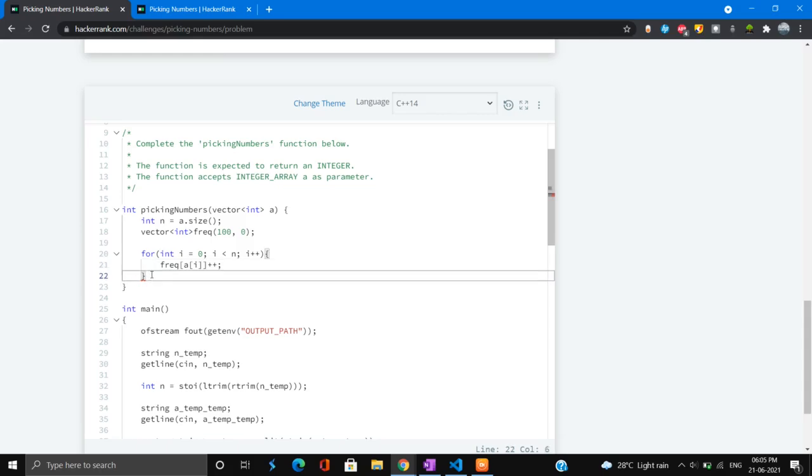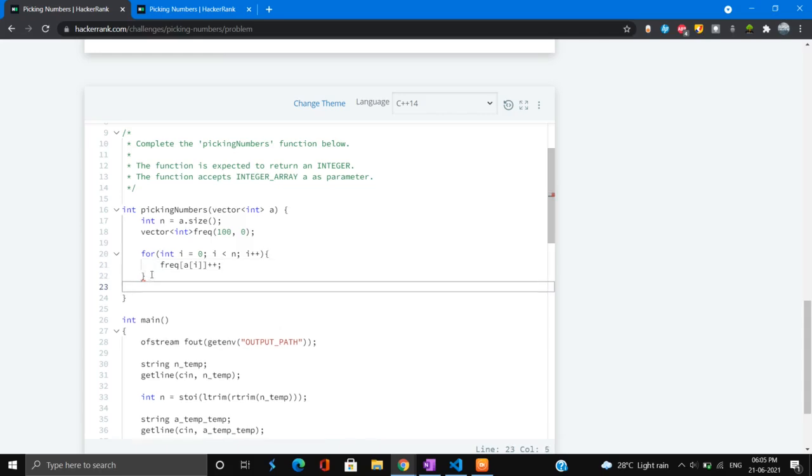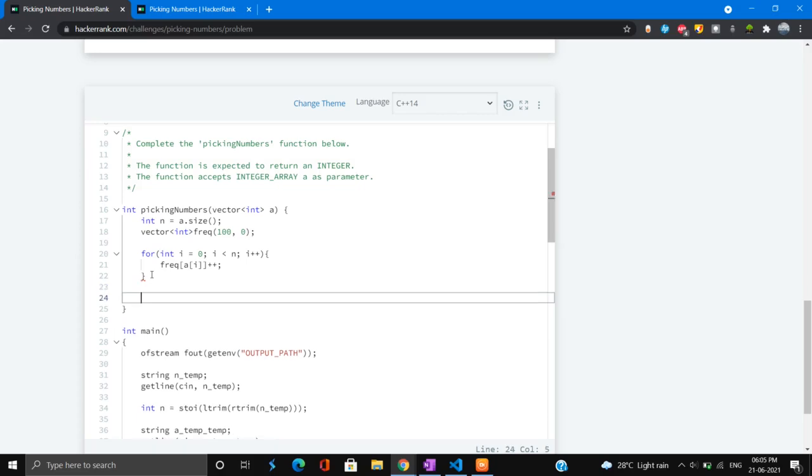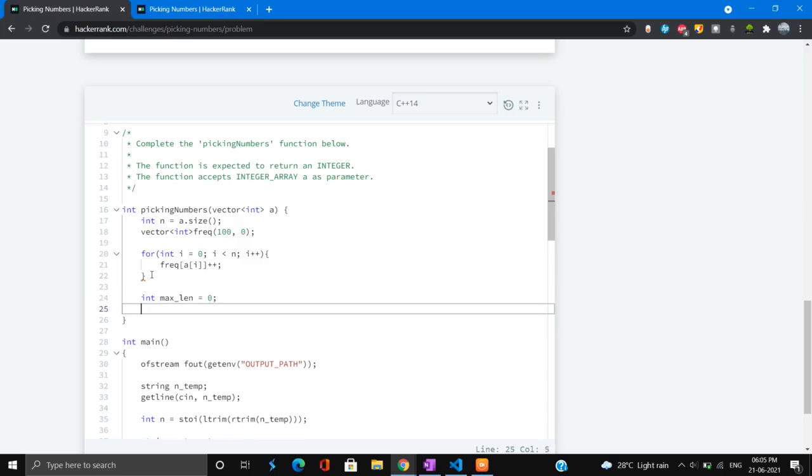So this is it, and in the second iteration, or the second phase, we will keep a max length variable, max len, which will be initialized to 0. It will give the count of the maximum occurring element in our frequency array, which will eventually be our result.